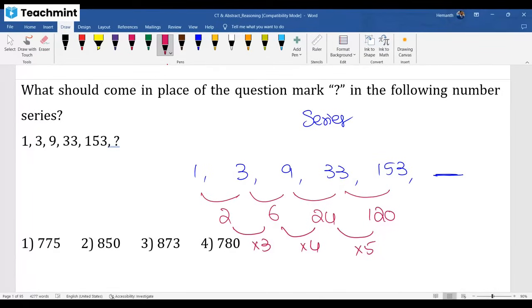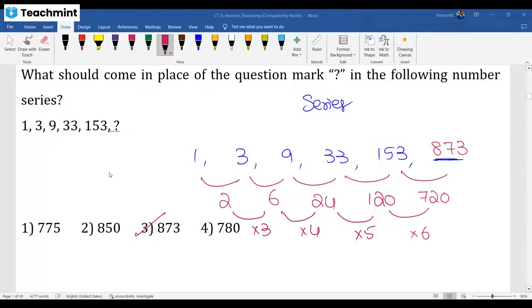Don't just look at the question and waste your time. Write it, try, take differences. So 720 here, adding, you get 873. One of your friends already solved it. Yes, 873 is the correct answer, option 3.